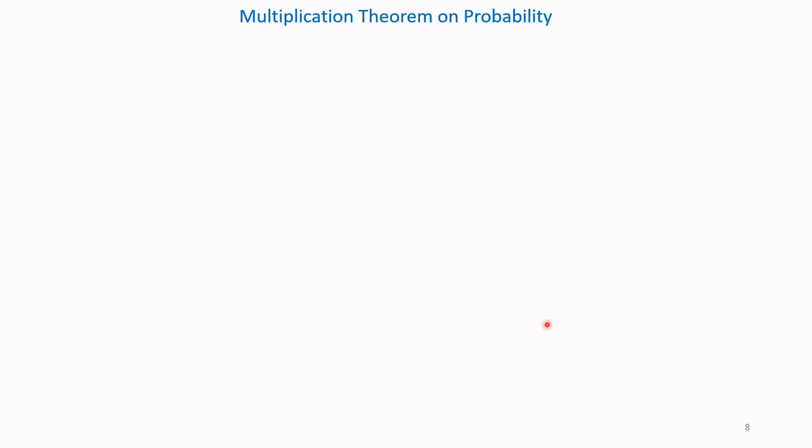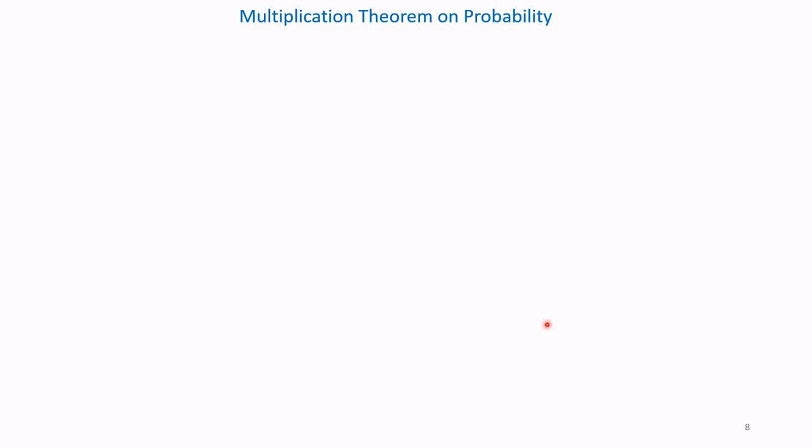In this section, we will study events associated with the intersection of two events E and F. In other words, E intersection F denotes the simultaneous occurrence of events E and F. The event E intersection F is also written as EF.